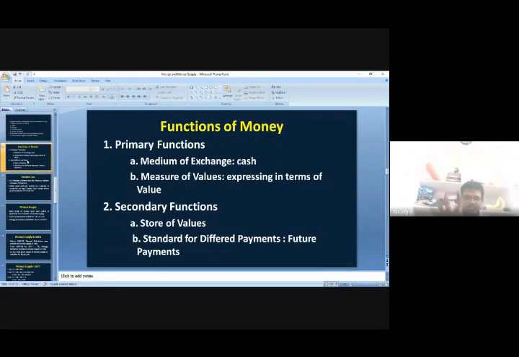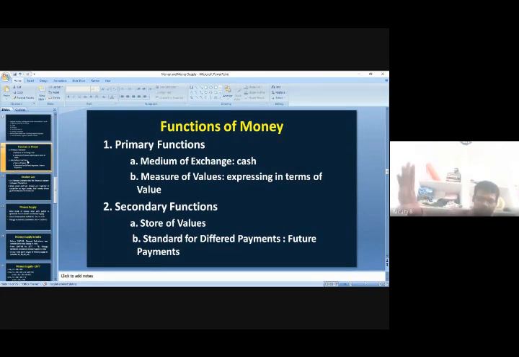So that's why these two are applicable only whenever we require borrowing, otherwise not required. The store of value is also not mandatory. Whenever we have surplus money, then only we will have the store of value concept. If we don't have the surplus concept, we may not have this concept of store of value. Okay, those are the functions of the money.